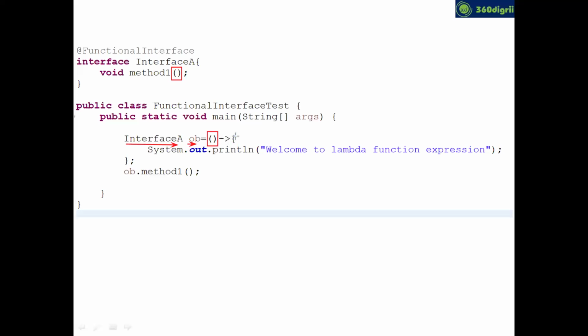And this arrow tells that you are providing the logic for the method. So your logic is the lambda function expression. And when you call ob.method1, definitely you can see this output. So the main advantage of functional interfaces is that they allow us to write lambda function expressions.